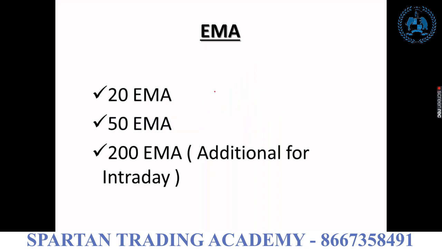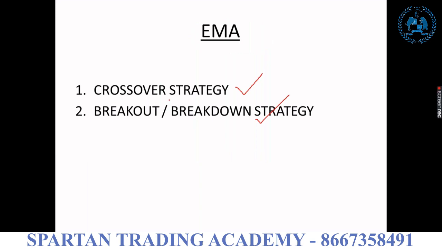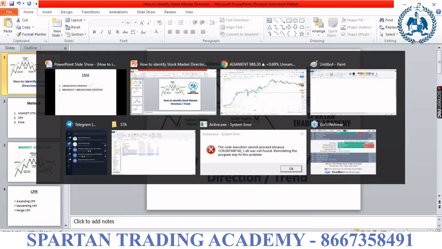Okay, the third method is the EMA moving average. Suppose you are an intraday player, additionally you can use 200 for the intraday. Don't use only 20 and 50. Additionally, you can use 200 for the position holders, the swing traders and the investors. Just use 20 and 50 for the confirmation. In this method we have 3 types of strategy: crossover strategy, breakout and breakdown, and the third is pullback trade. I'll explain in the live market.